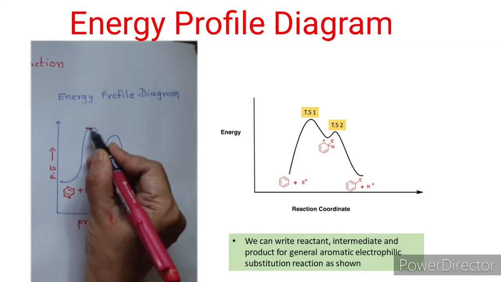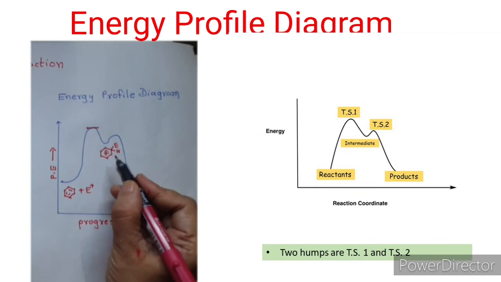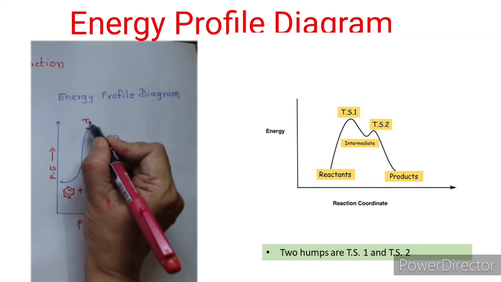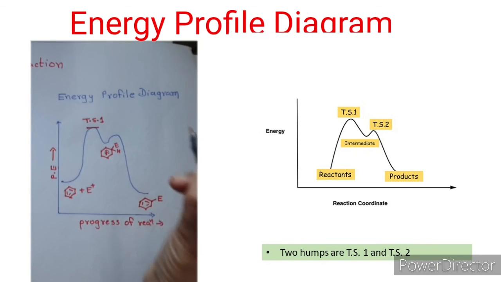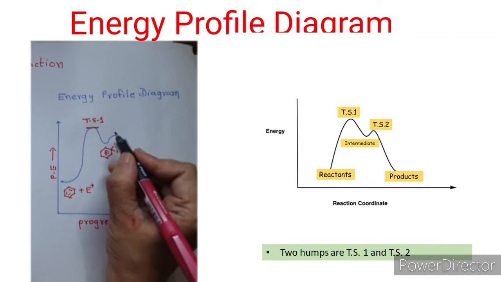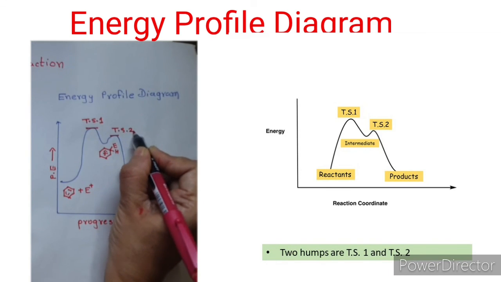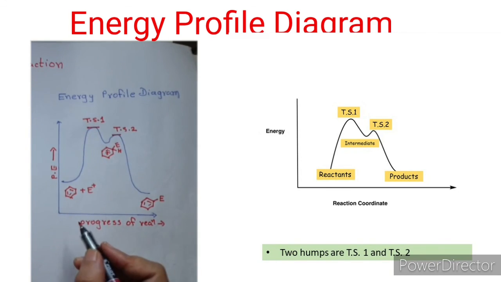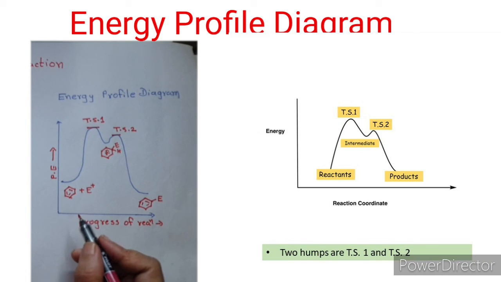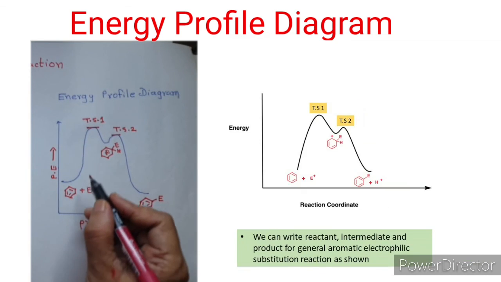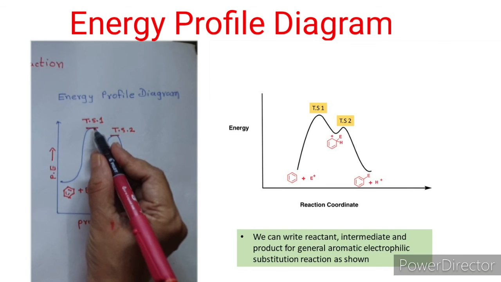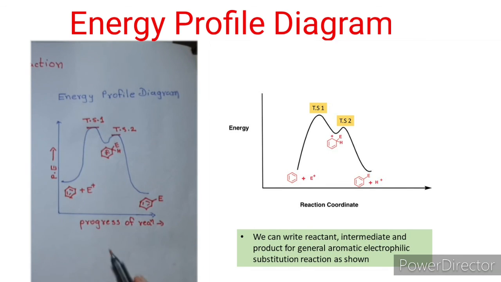So from reactant to intermediate there will be transition state 1, and from intermediate to product there is transition state 2. In the first step, since aromaticity is lost, the activation energy needed is higher, the step is slow, and it is the rate determining step.